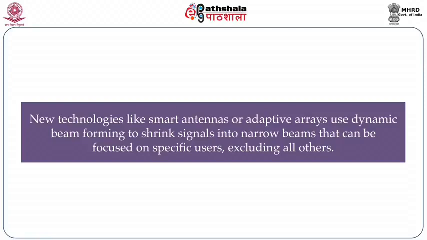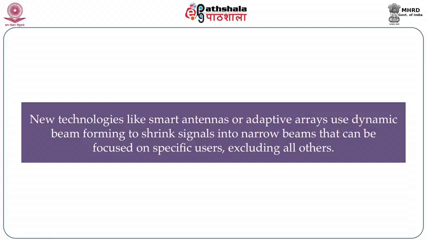They use adaptive arrays in which dynamic beam forming is done so that the omnidirectional signals can be shrunk into narrow beams which can be focused on specific users excluding all others. That is, the transmission will reach only the intended users and hence the interference can be reduced.